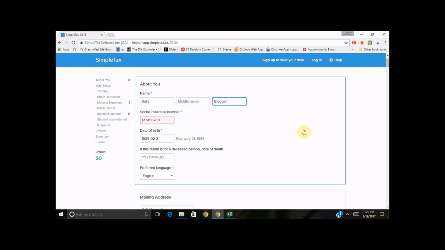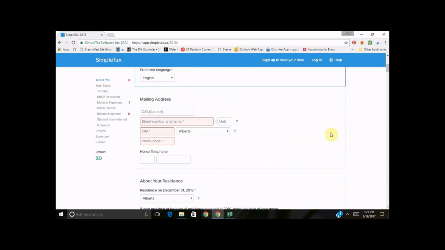Obviously, I have a dummy SIN number put in there just because Sally's not a real person and we don't actually want to use somebody's real SIN number. So the first few screens that you're going to see are going to be purely informational. So it's going to have information about your name, your date of birth, your mailing address.